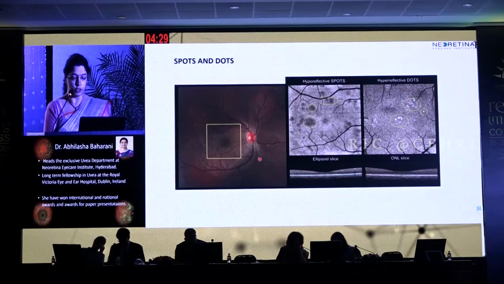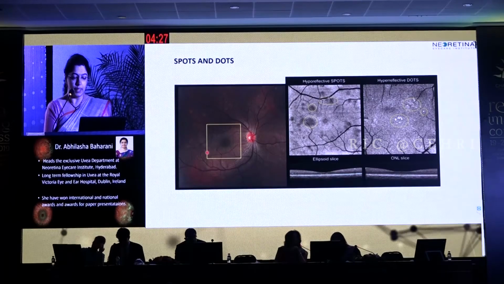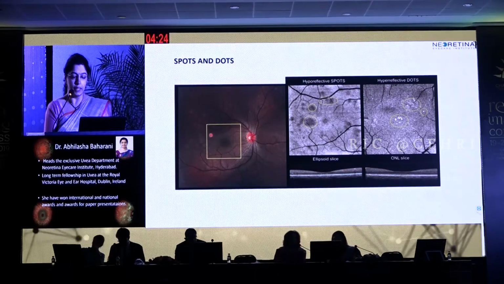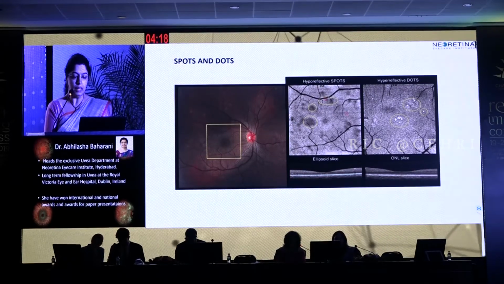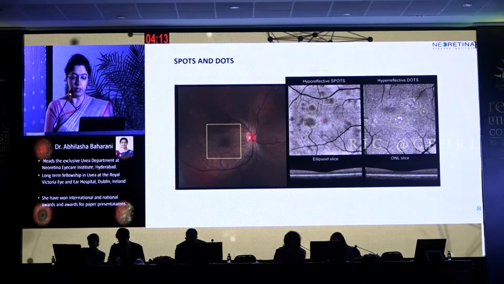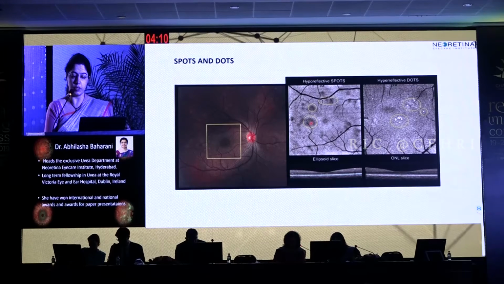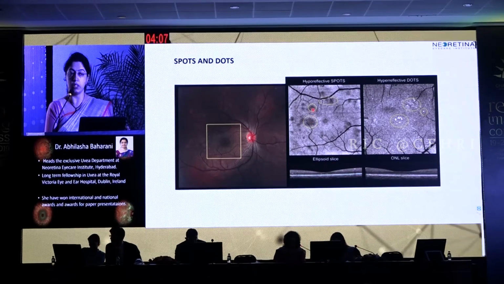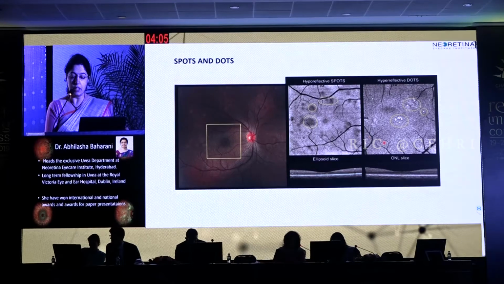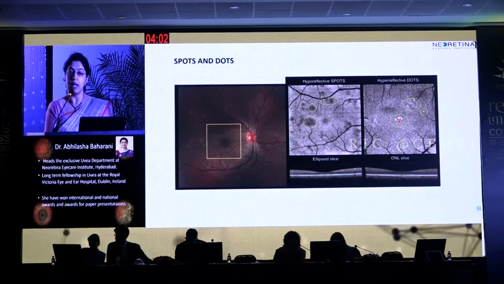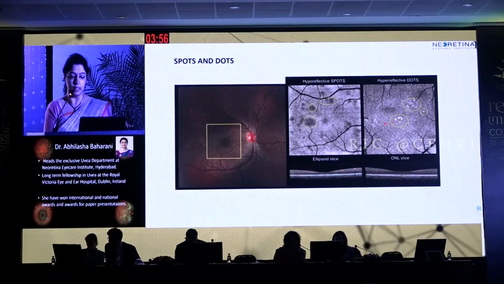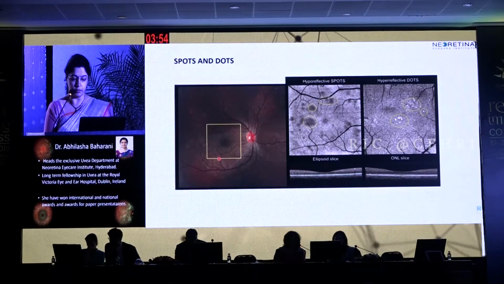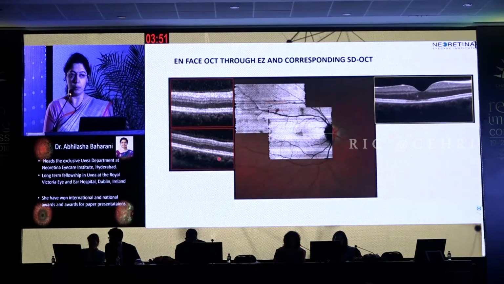This is the color fundus photo, where we see white spots and white dots. So the white spots are more numerous than the dots. This is the en-face OCT segmentation from the ellipsoid, and you see the white spots are corresponding to the hyporeflective spots on the en-face OCT. When we take the ONL slice, you are seeing these hyperreflective dots. Now these hyperreflective dots in the ONL slice are not seen in the fundus photography. So we'll talk about the spots and the dots.